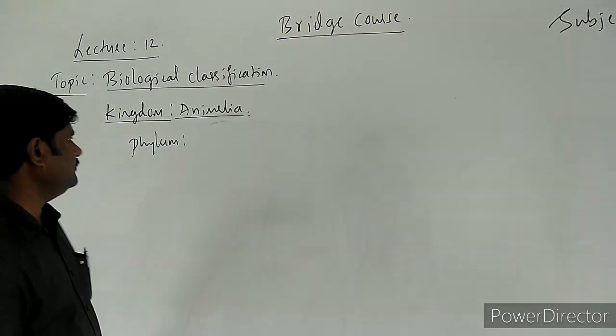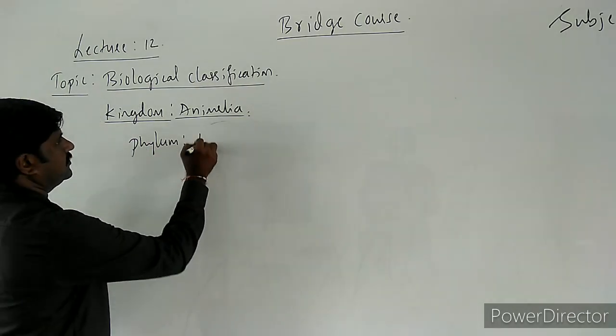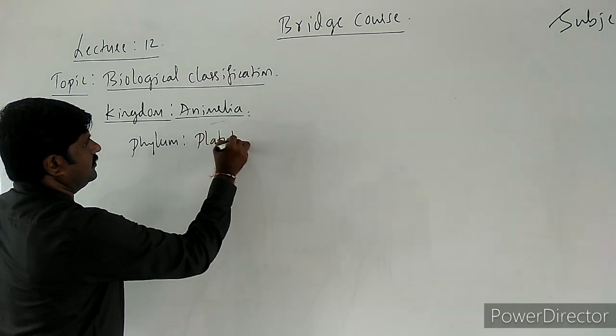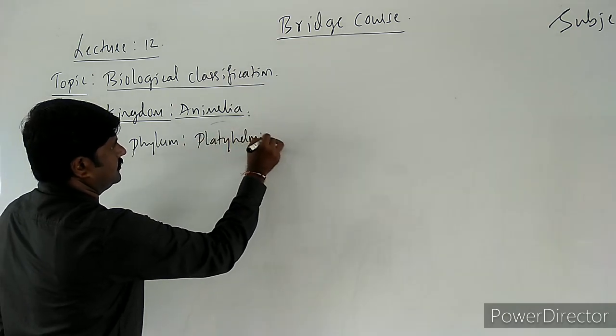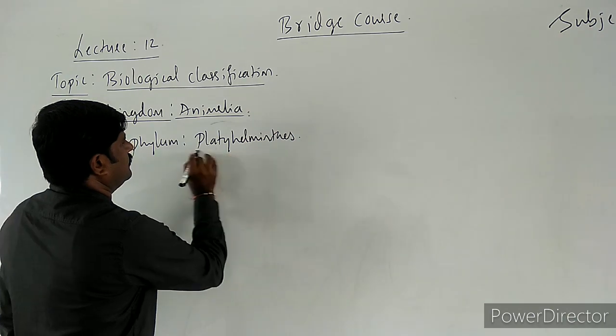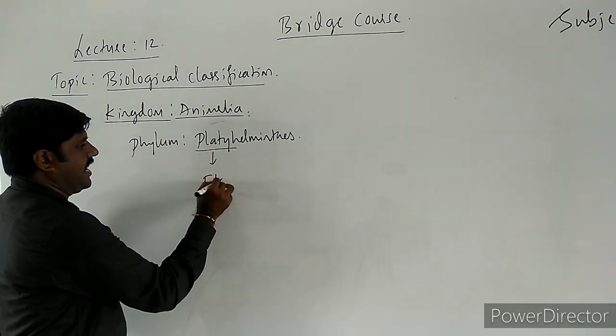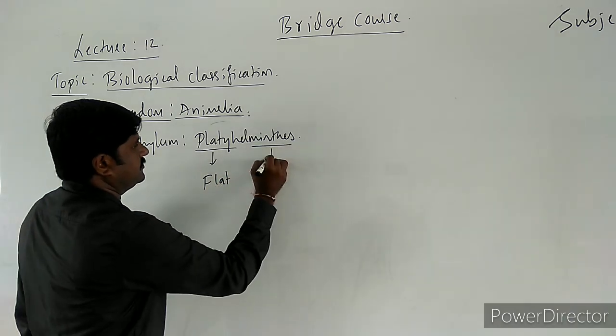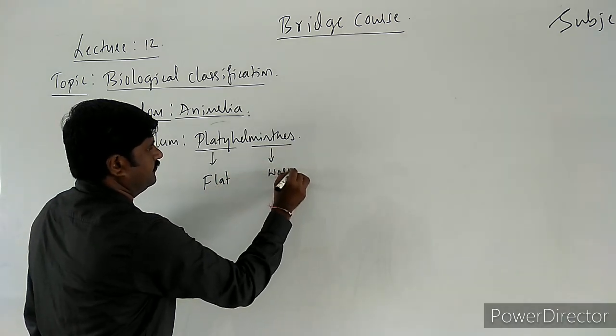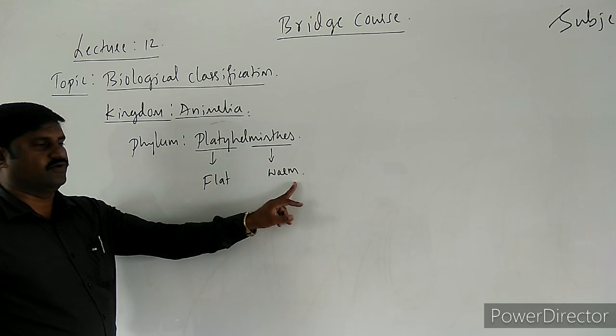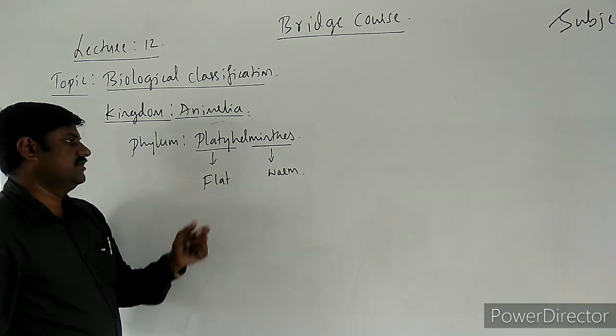Next animal group is phylum Platyhelminthes. As the name suggests, platy means flat, helminthes means worm. Here they are commonly known as flat worms. Why?